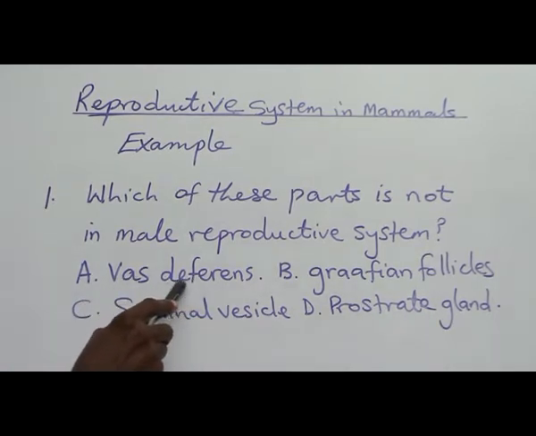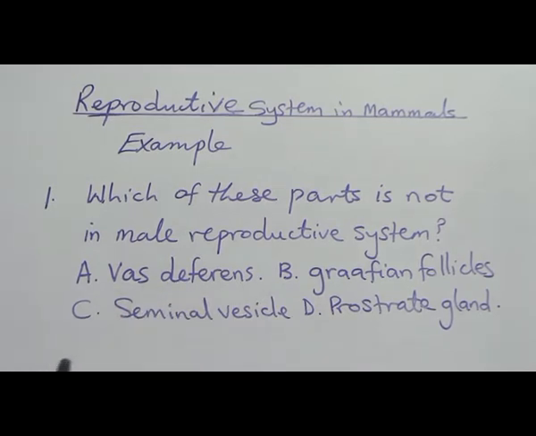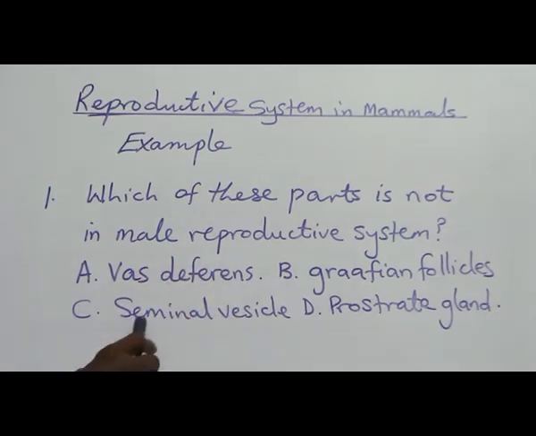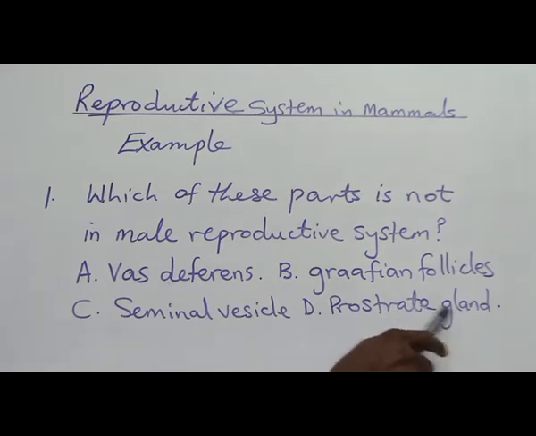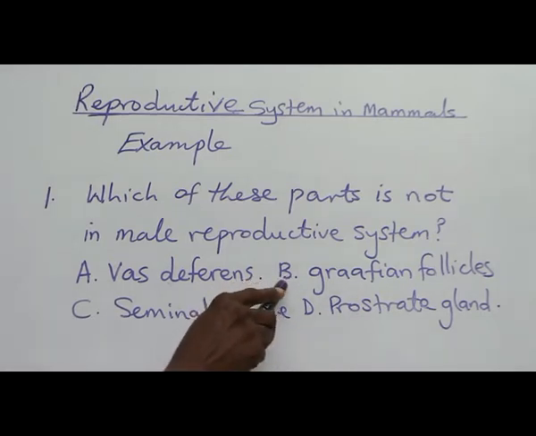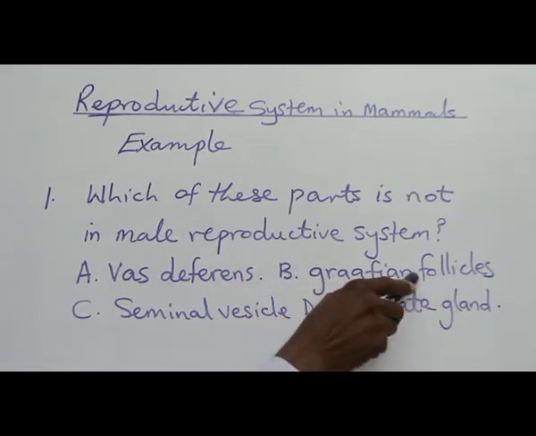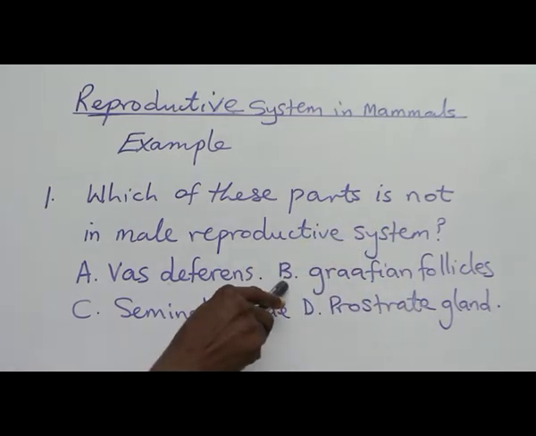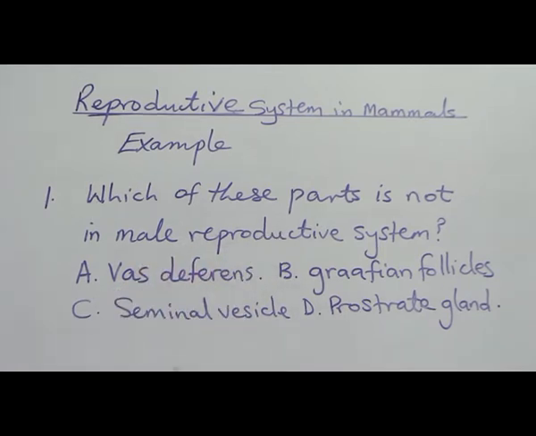Vas deferens is the sperm duct from the epididymis to the urethra. Seminal vesicle is the structure that secretes juice into the spermatozoa to make it active. Prostate gland is another gland in the male reproductive system that produces secretion. B. Graafian follicle is found in the ovary, the tissue that produces eggs. So B is not part of male reproductive system. The answer is B, option B.